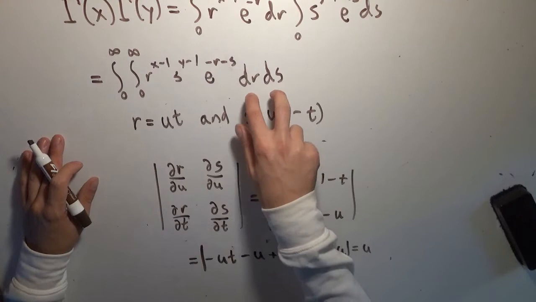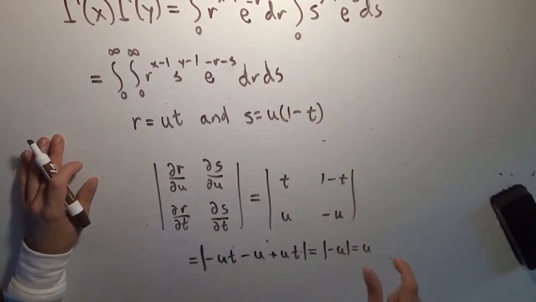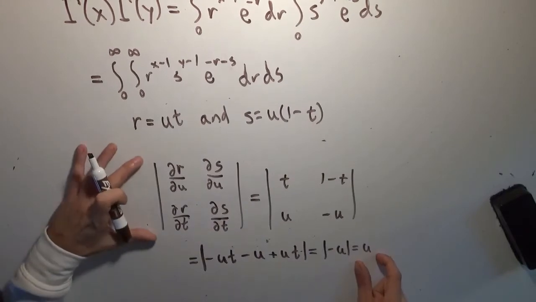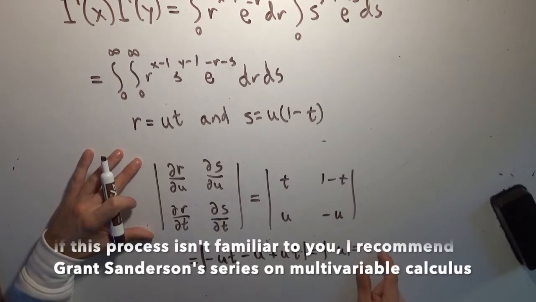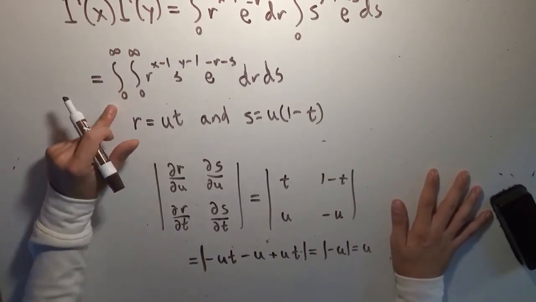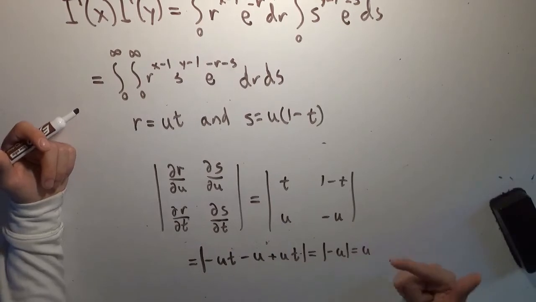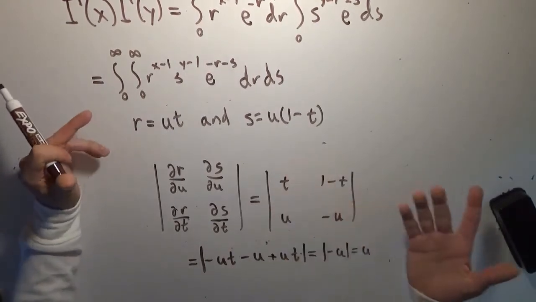Because if we just have dr ds and we make these substitutions, we end up with du dt, but then we have to multiply by this. This is what the absolute value of the determinant of the Jacobian matrix is for. And whenever you do a u substitution in, say, a single integral, the u substitution is the determinant of the 1 by 1 Jacobian matrix, which is of course just the term in the matrix.